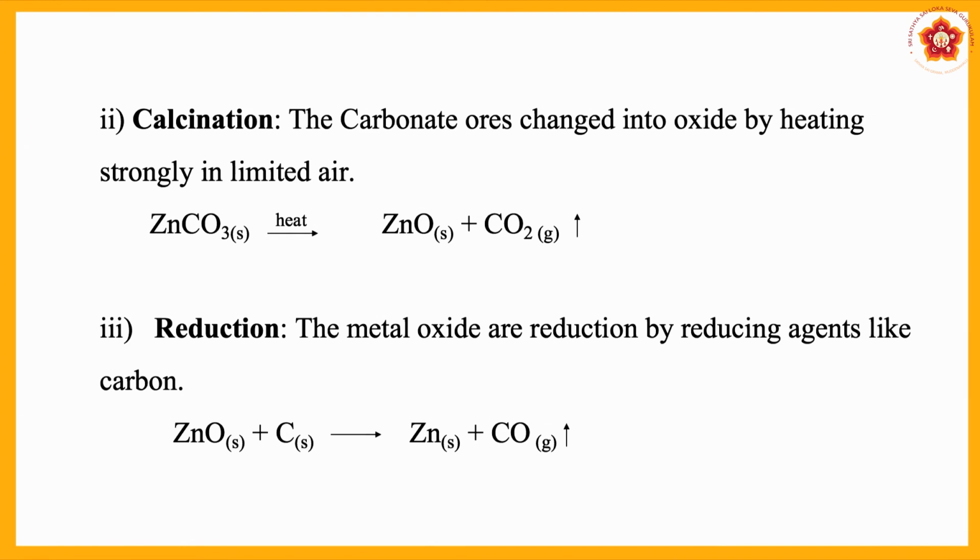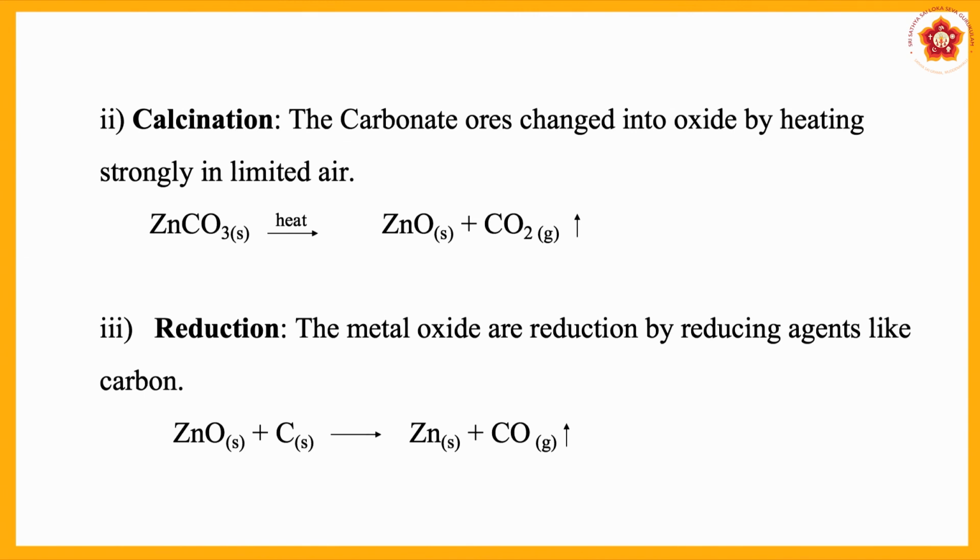Third step is reduction. You have studied reduction and oxidation in 9th class. Oxidation is a process where oxygen is added or hydrogen is removed. Reduction is a process in which oxygen is removed and hydrogen is added. Here you see, for reduction, elements like coke, a form of carbon, are used.